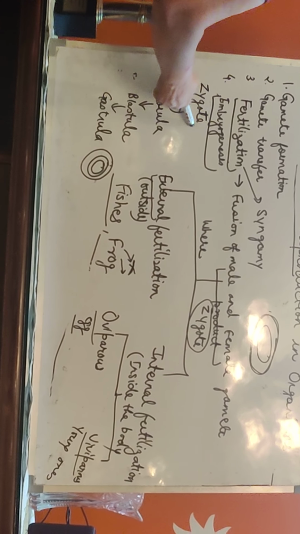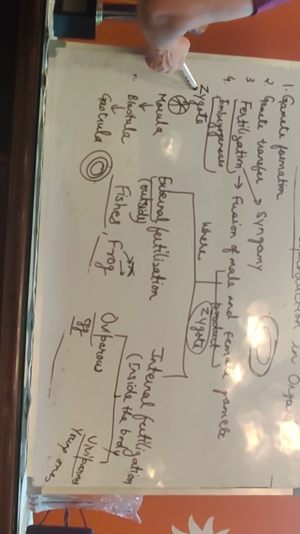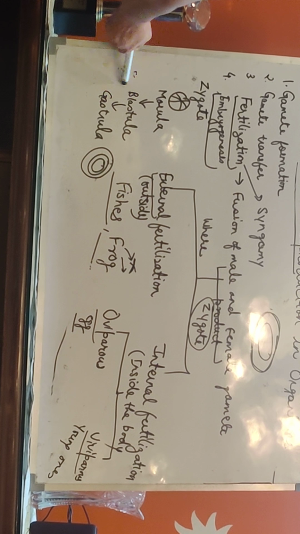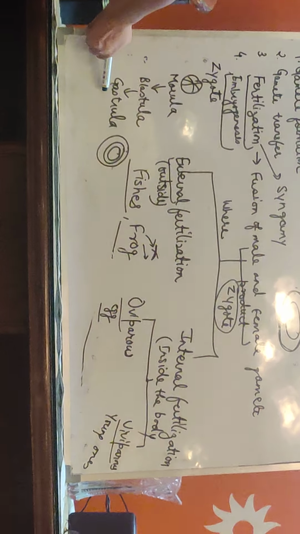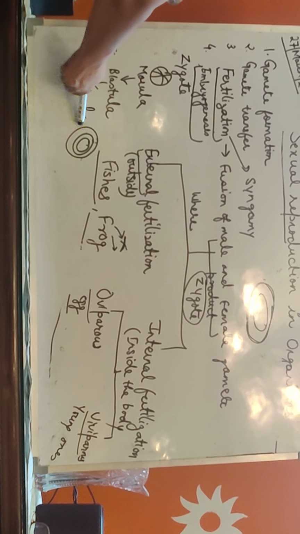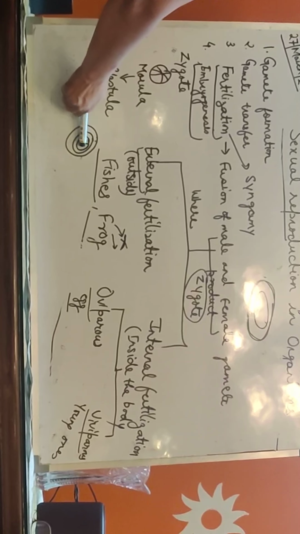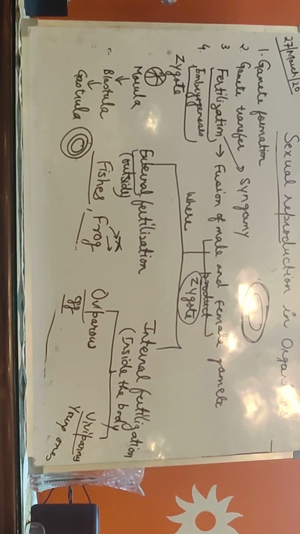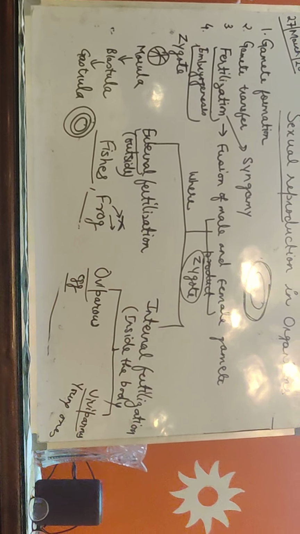So after the zygote is formed, what stages does it have to go through to form an embryo? One is morula, the other is blastula, the third is gastrula, and finally three differentiated layers, and finally what? An embryo is formed.